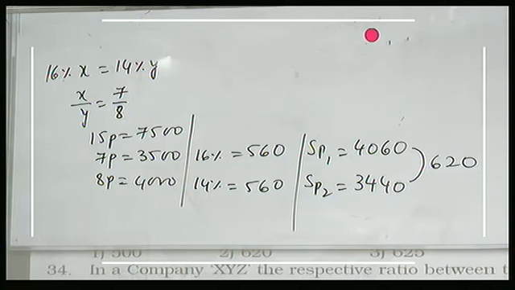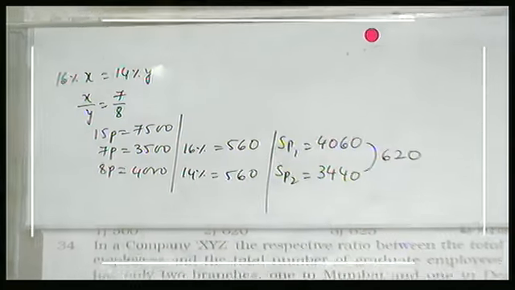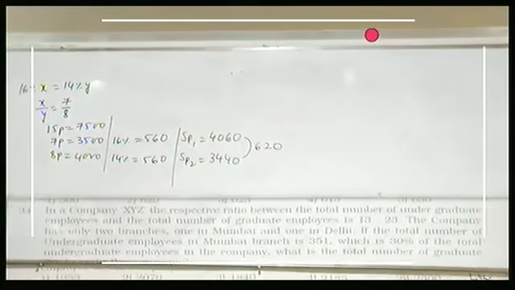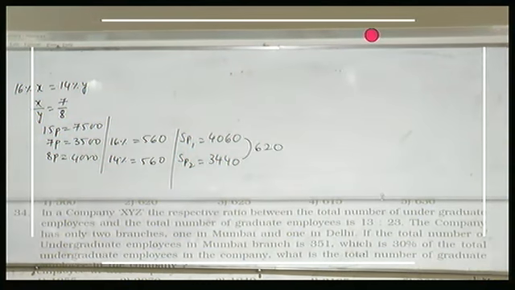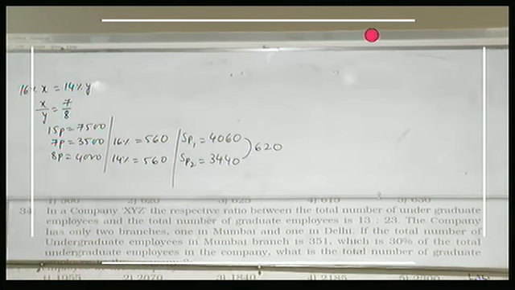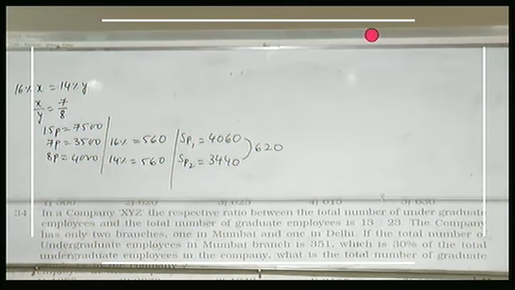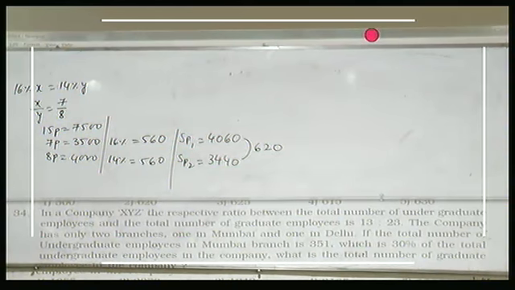Next 34. In a company XYZ, the respective ratio between the total number of undergraduate employees and the total number of graduate employees is 13:23. The company has only 2 branches, one in Mumbai and the other in Delhi. If the total number of undergraduate employees in Mumbai branch is 351, which is 30% of the total undergraduate employees.